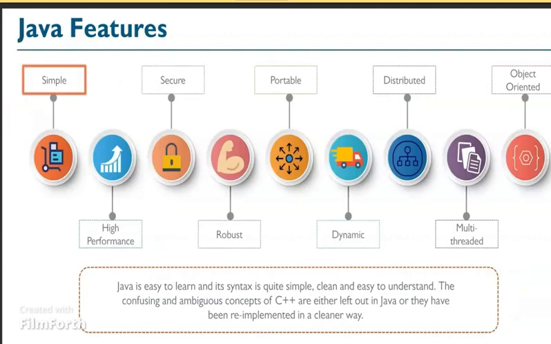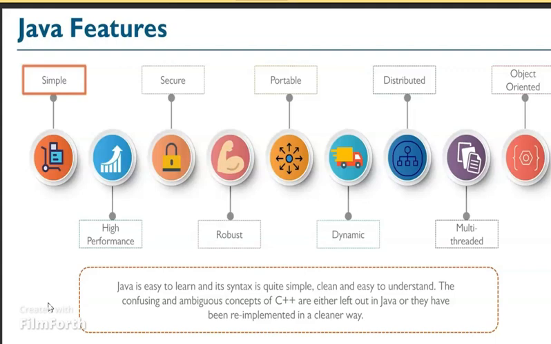So these are the Java features: simple, high performance, secure, robust, portable, dynamic, distributed, multi-threading, and object oriented. So we'll study simple. Java is easy to learn and its syntax is quite simple, clean, and easy to understand. The confusing and ambiguous concepts of C++ are left out in Java.